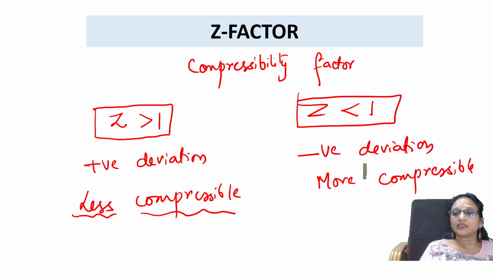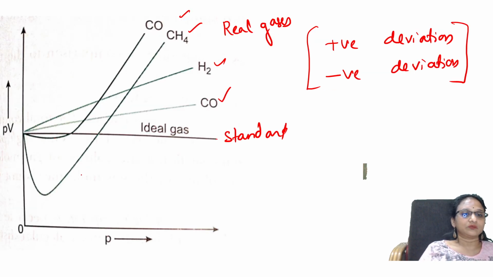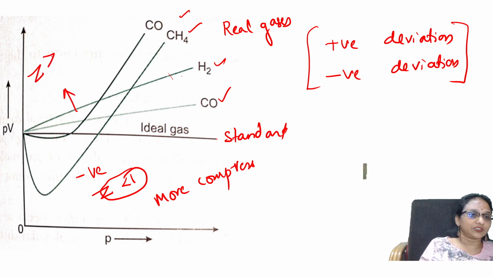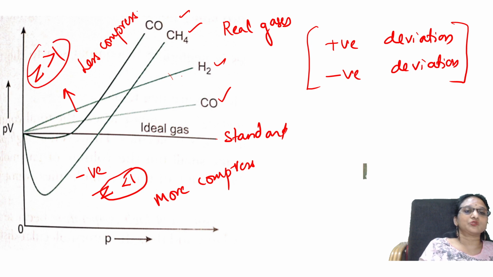Let us go back again. The gases which are below, which got negative deviation, for them the Z factor is less than 1. I can compress them more, like your methane gas, carbon monoxide gas. The ones which are here have Z factor more than 1. They are less compressible. You can't compress them much because the Z factor is more than 1.